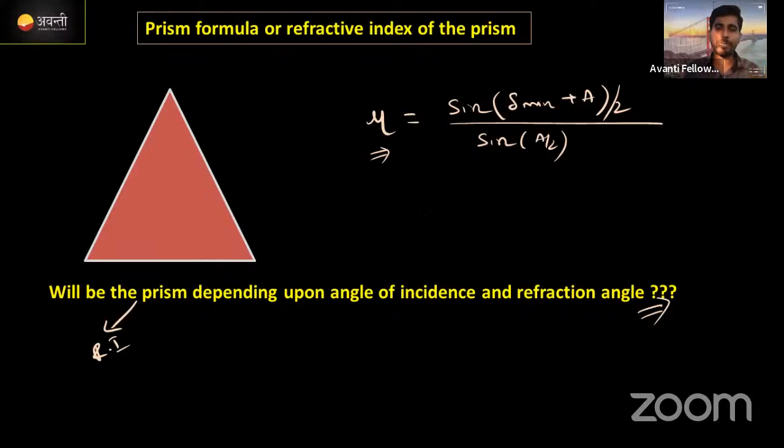दो term में depend होता है. First one is angle of the prism. Okay. Angle of the prism and deviation angle. That is a delta value. Right. On these two terms only it is dependent.